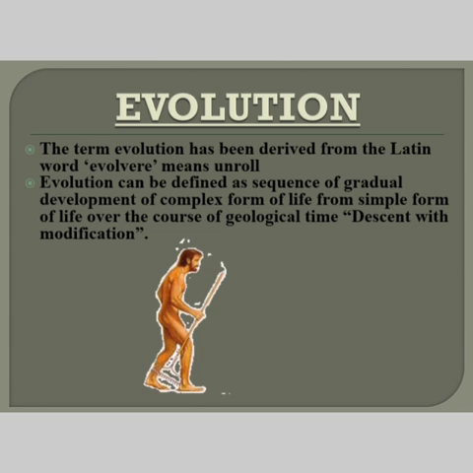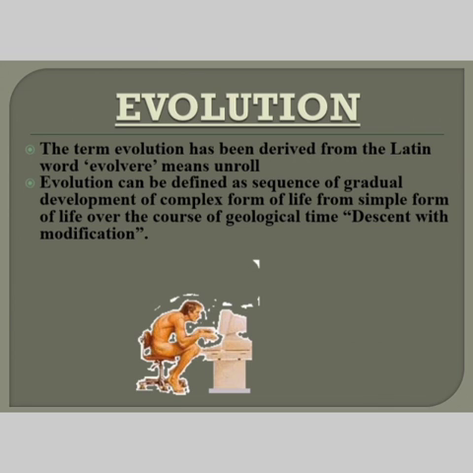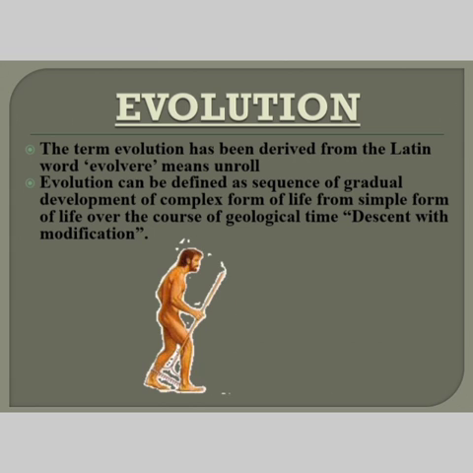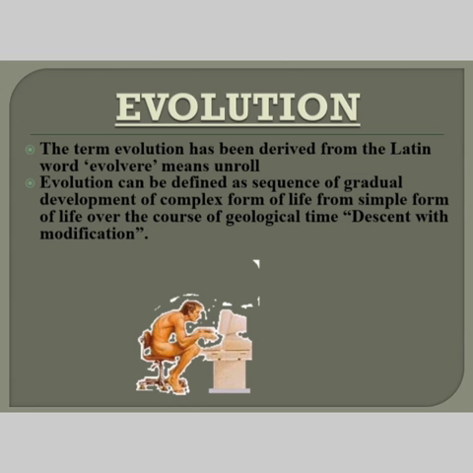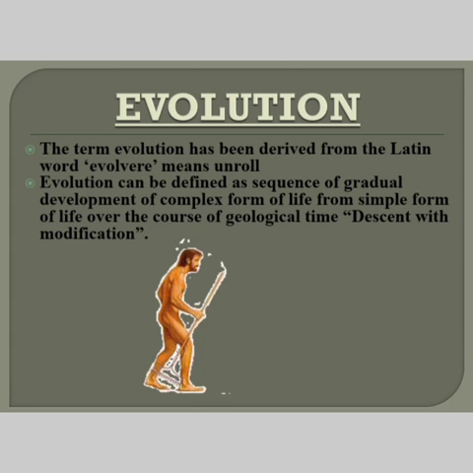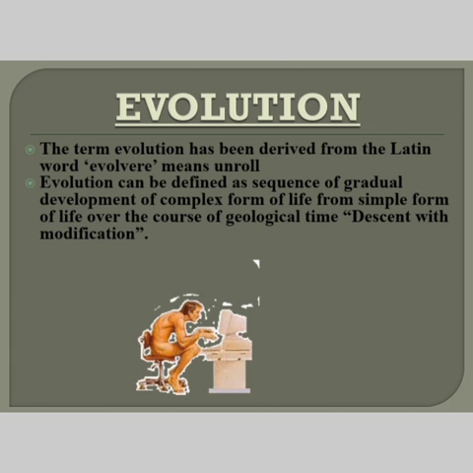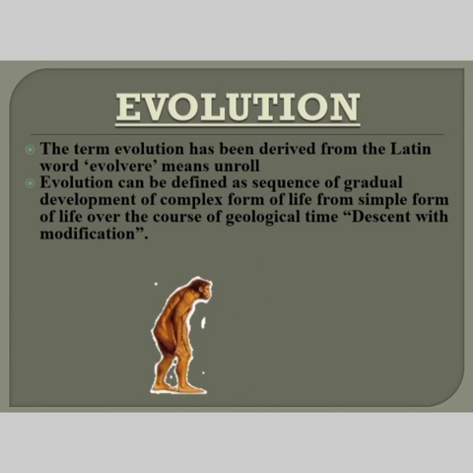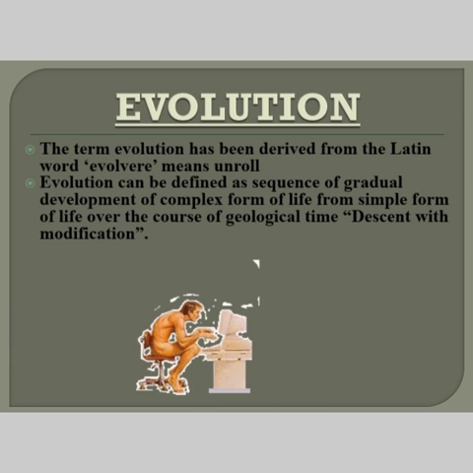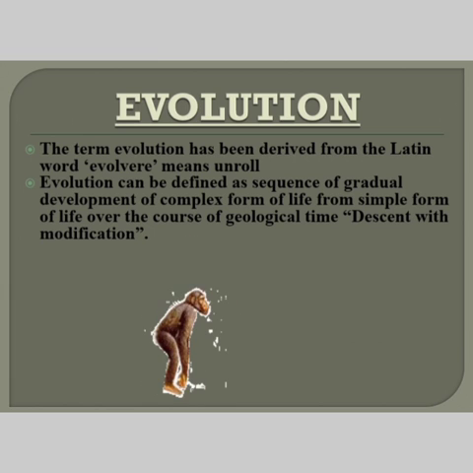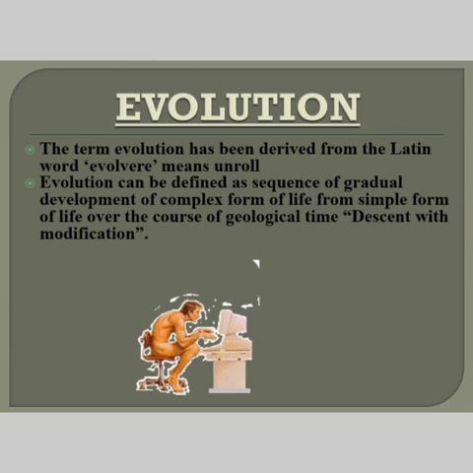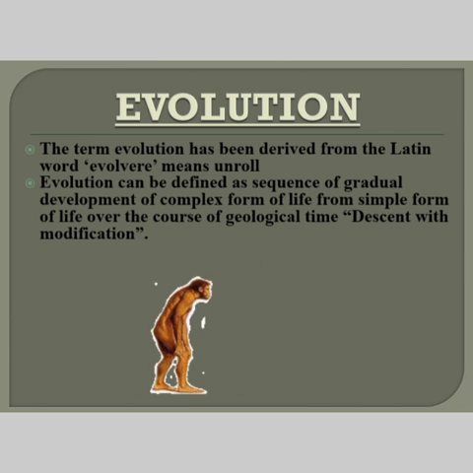It is a gradual development of complex forms of life from simple forms of life. So it is getting complex. Over the course of geological time, that is the descent with modification. So there are a few modifications in the human body or any organism. So evolution is related to every living organism which has evolved from simple form to complex form over a period of time. So this is said to be evolution.